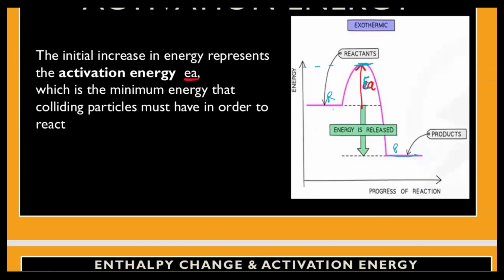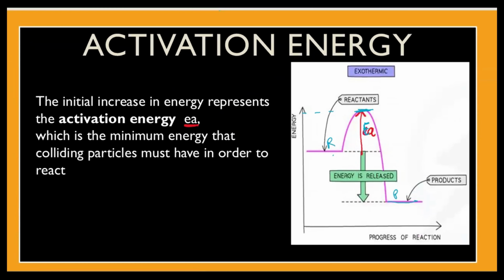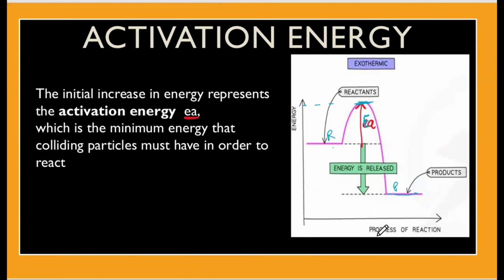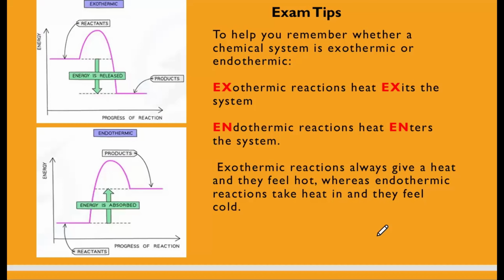Now, this first part of the enthalpy chapter is about to end, so here I am going to give you some exam tips. It's easier if you remember this mnemonic: exothermic starts with EX. In exothermic reactions, the heat exits the system. So EX and EX will help you remember. Exothermic reactions are those where the heat exits out, whereas endothermic reactions are those where heat enters the system.